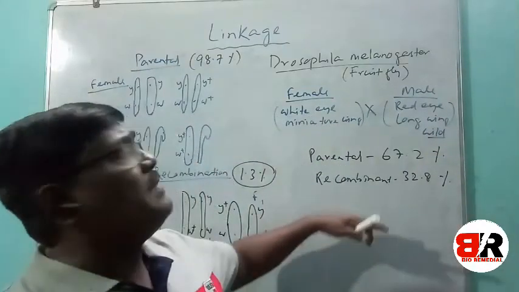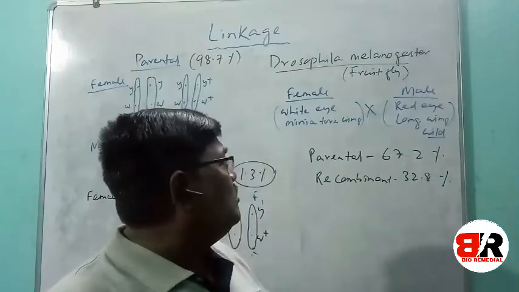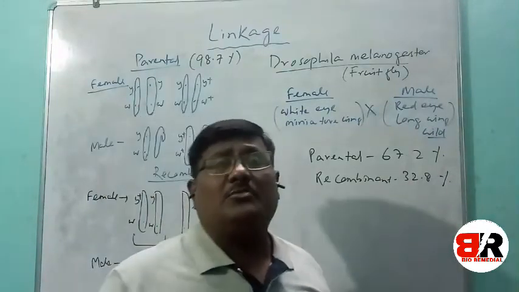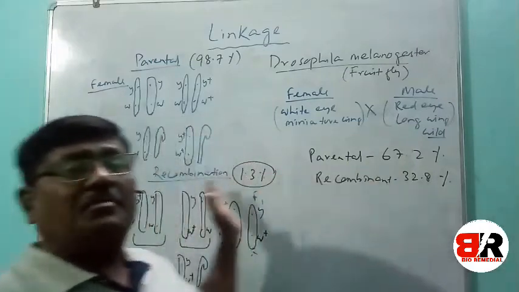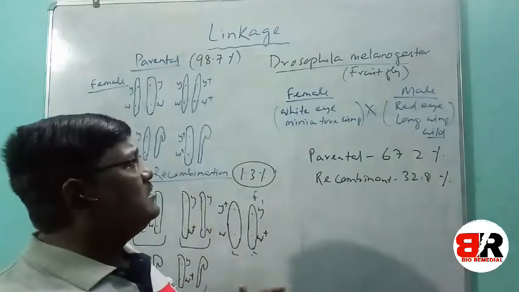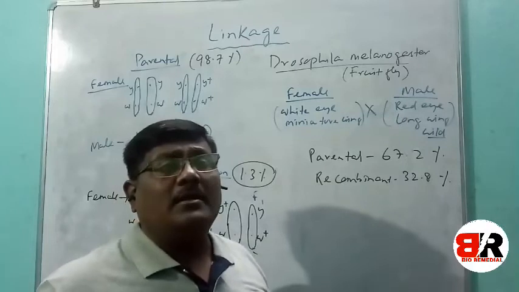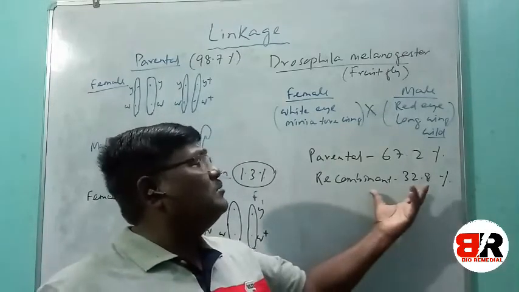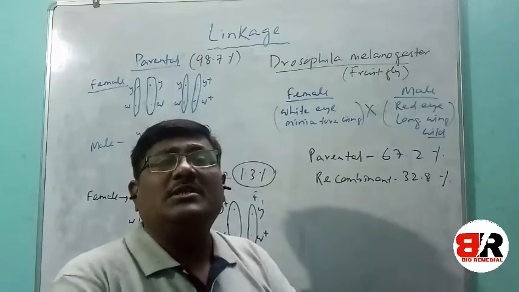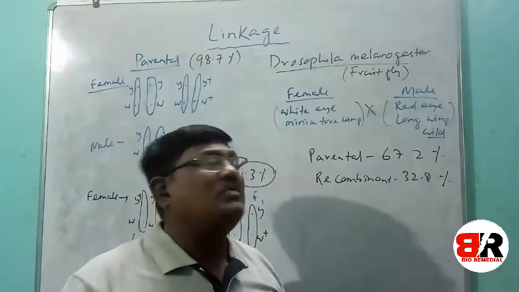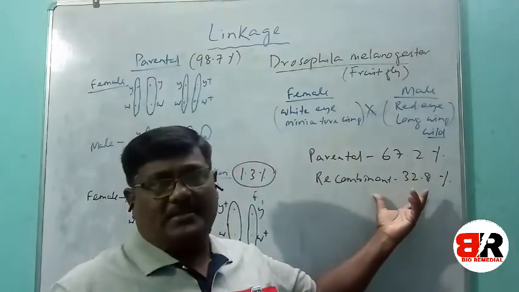So in this type of crossing, they found the recombinants were much more, and the parental combination is lesser than the previous crossing. That means they concluded that the recombinant was more because of the distance between the two genes. That means crossing over took place much more times in this case.